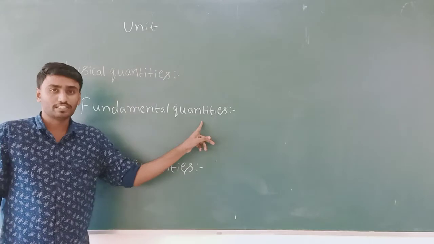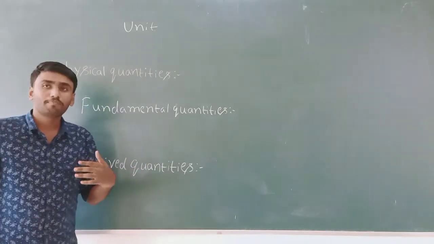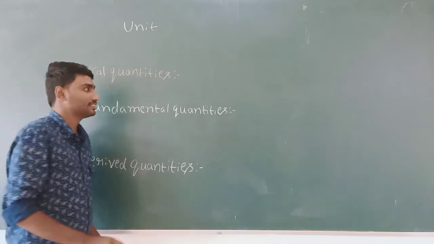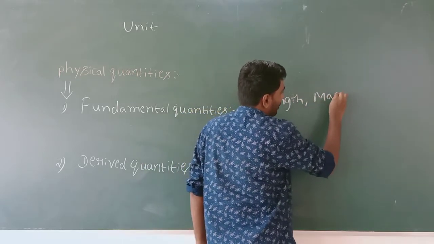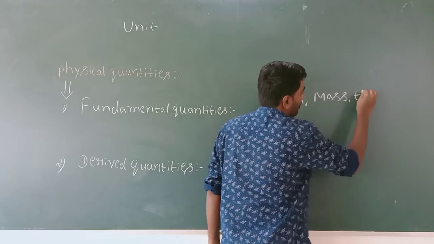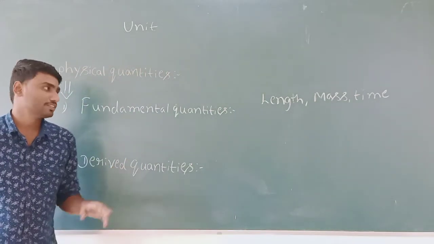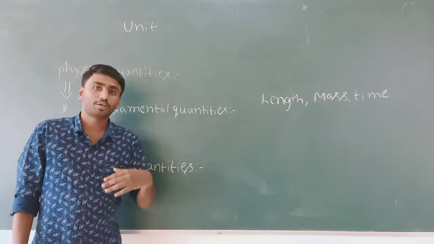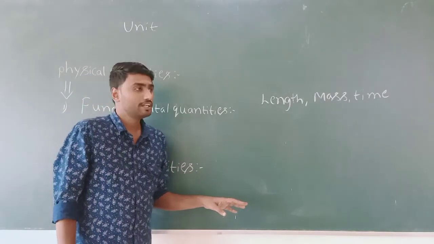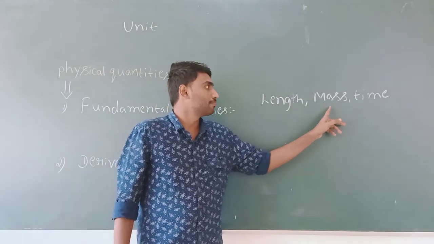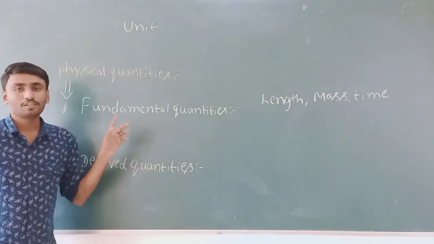Firstly, fundamental quantities means the quantity which can be measured independently and it does not depend on any other factors, such as length, mass and time. This we call fundamental quantities.